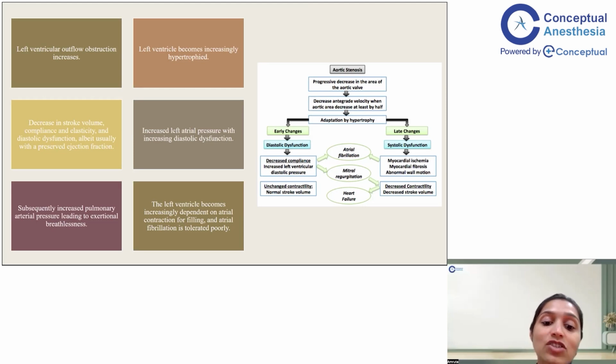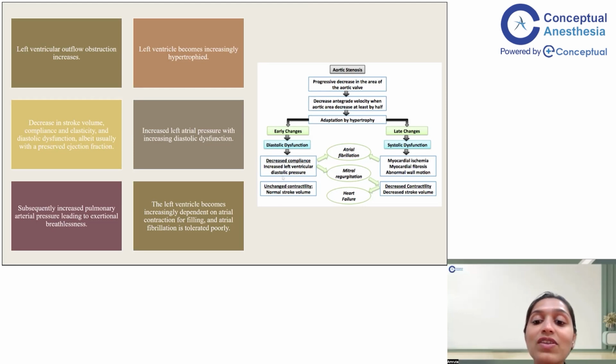Now, once your patient starts becoming symptomatic, it is a sign that the compensatory mechanisms are beginning to fail. If you go through this flow chart, you'll see that first there is just a progressive decrease in the area. Then there is a decrease in the antegrade velocity when the area decreases at least by half, and this is adapted for by the hypertrophy. So till then, there is compensation. Then, with the early changes, the LV diastolic function gets compromised, but the systolic function is still maintained. So there will be decreased compliance but unchanged contractility.